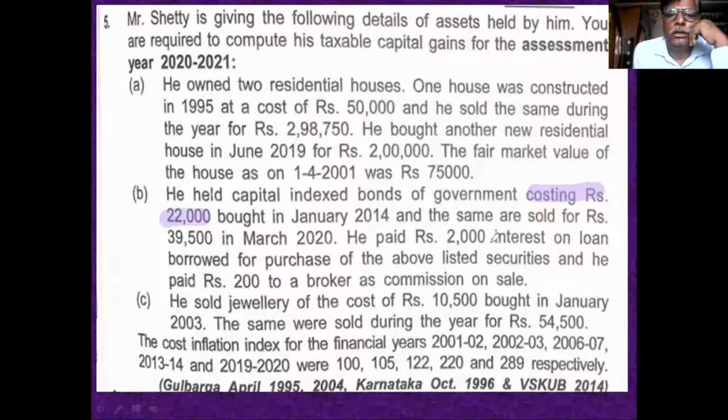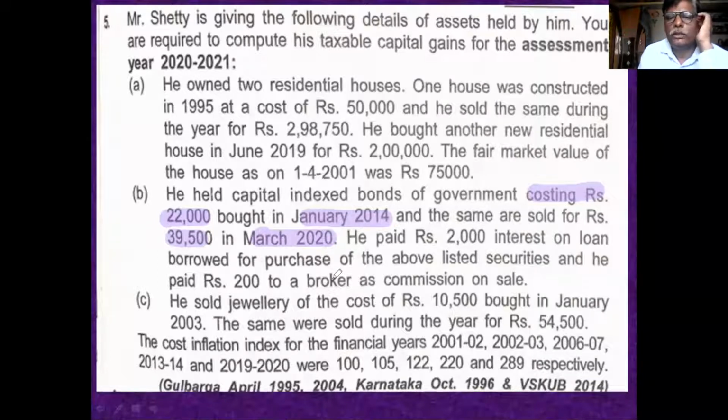The index cost of the government bonds is 22,000, bought in January 2014, and sold for 39,500. 39,500 is the full value of consideration.